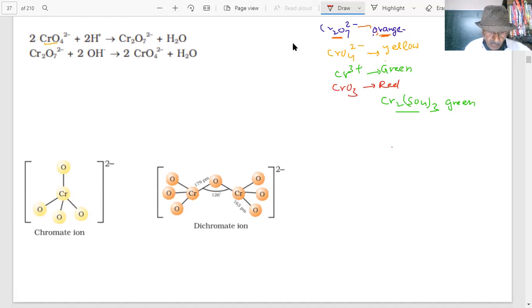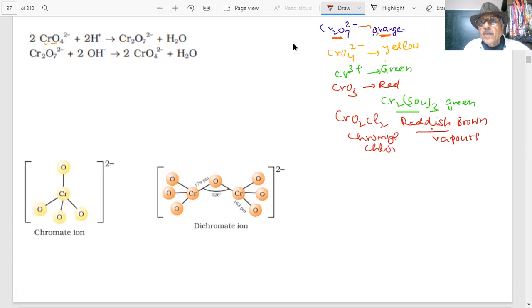And there is a compound CrO2Cl2, chromyl chloride. They are reddish brown. Reddish brown fumes or chromyl chloride vapors will be there. This is called the chromyl chloride test, used for detection of Cl minus ions.